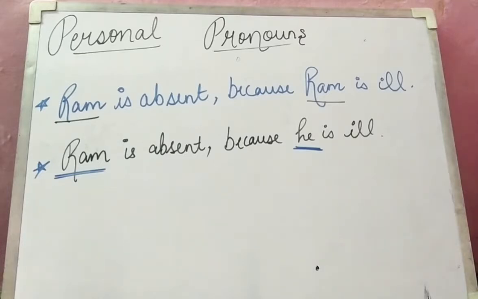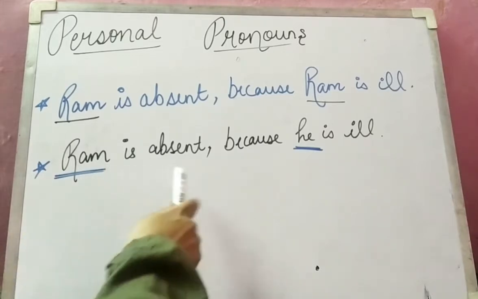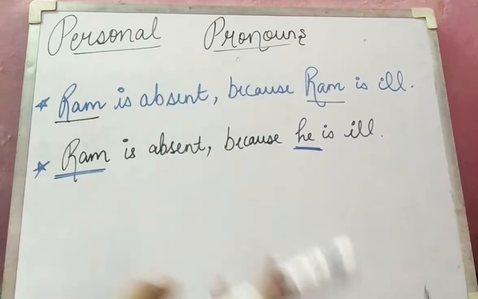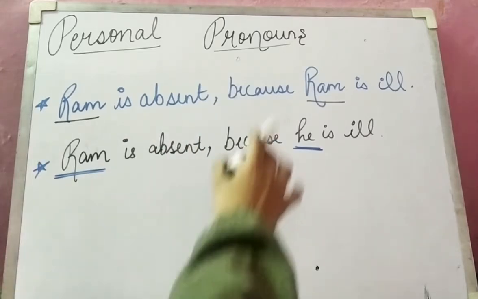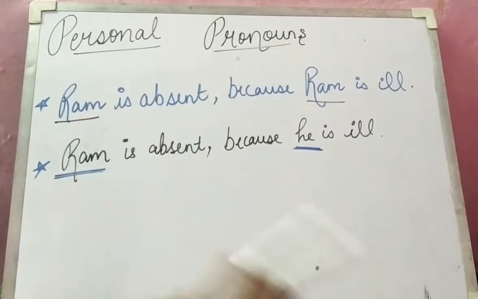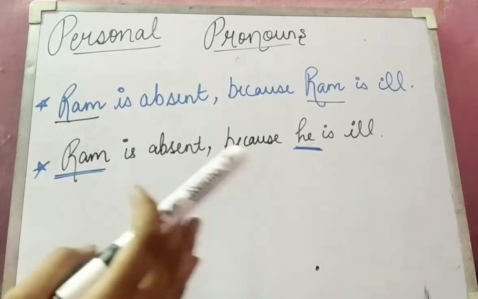I have told you this example also in my nouns: we do not add two nouns in the same sentence. Similar: Ram is absent because he is ill, he is sick. You all know Ram is a boy, and a boy we denote with he and a girl with she. Similarly, for Ram we use him and his, and for a girl we use her. So these are some common things.